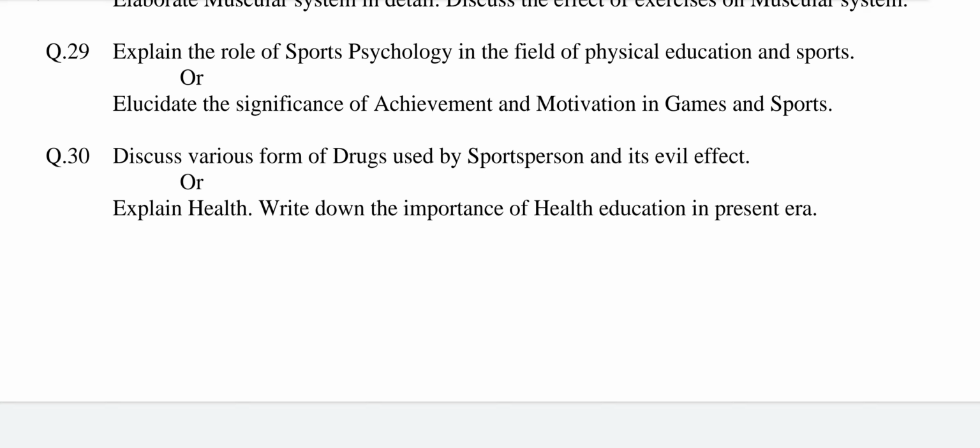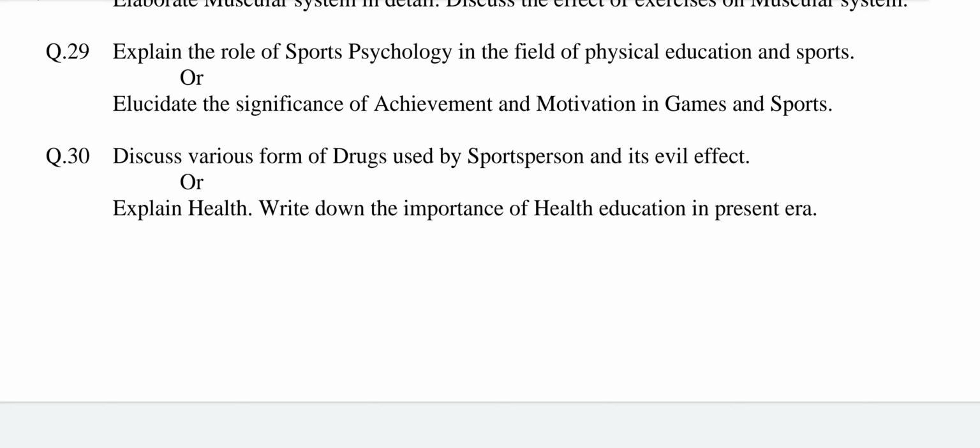2, sports psychology can help athlete to improve mental skills. 3, sports psychology can help athlete to prepare for competitions. 4, sports psychology can help athlete to perform well under pressure. Explain all these points into 2 to 3 lines or elucidate the significance of achievement and motivation in games and